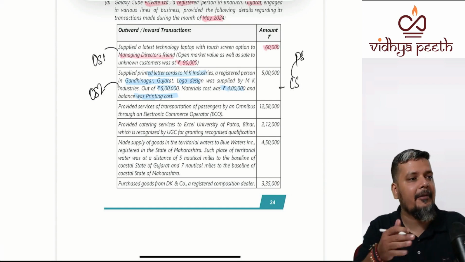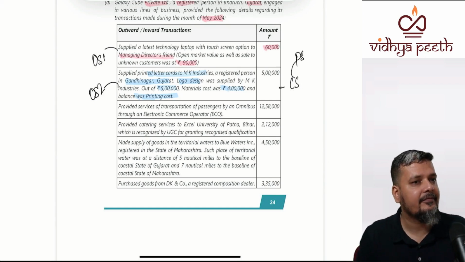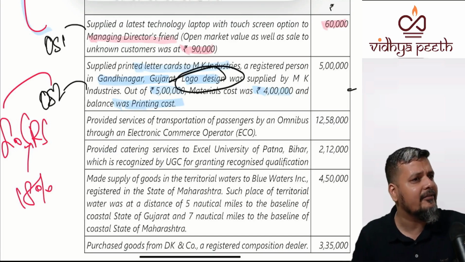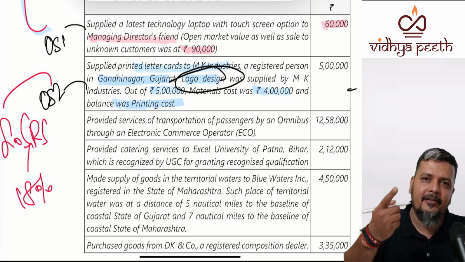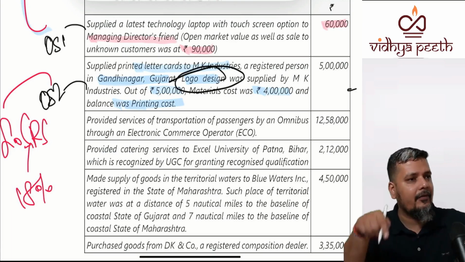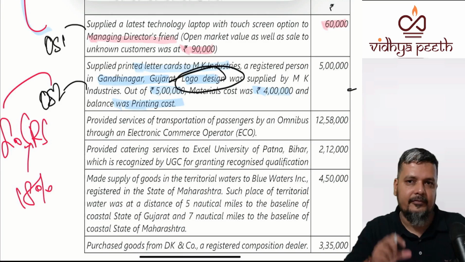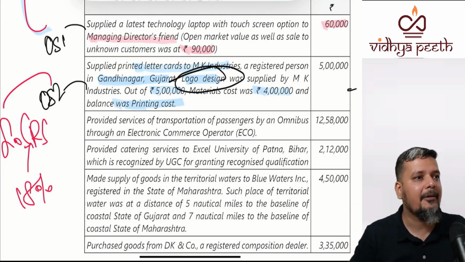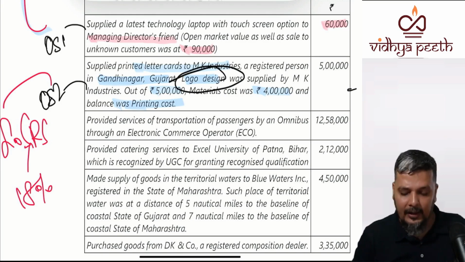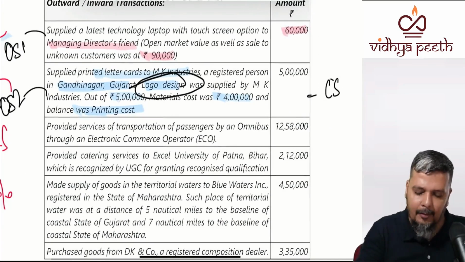Is printing the principal supply, or is paper the principal supply? You'll have companies' letterheads. The person will go there and tell them, I want this kind of letterhead, this is the quality I want, and when you give it to me, please print my logo.